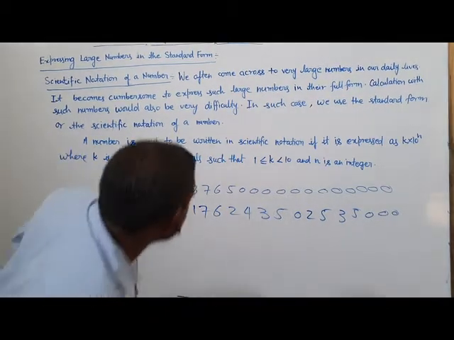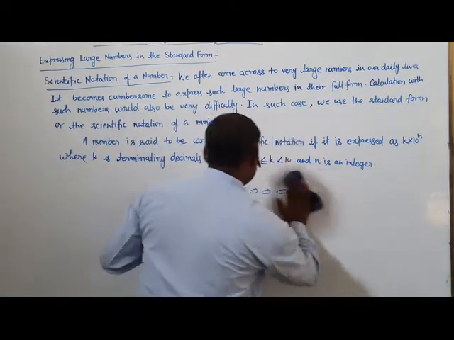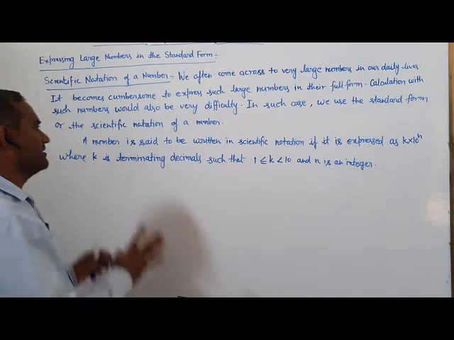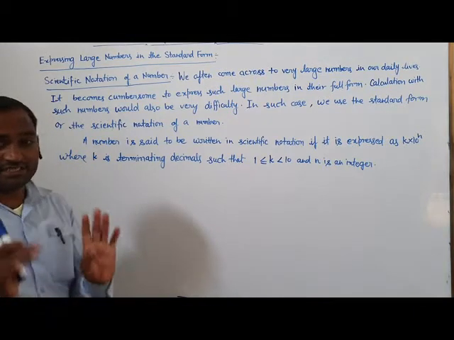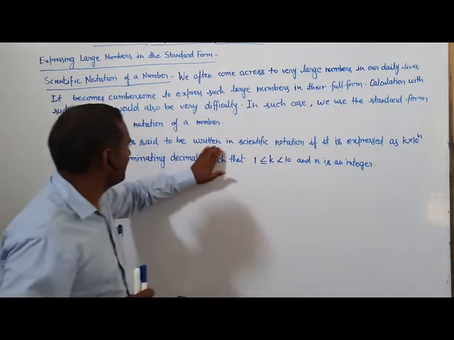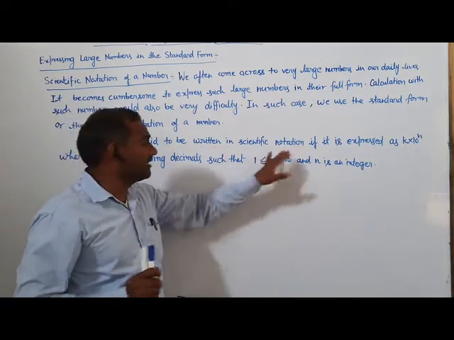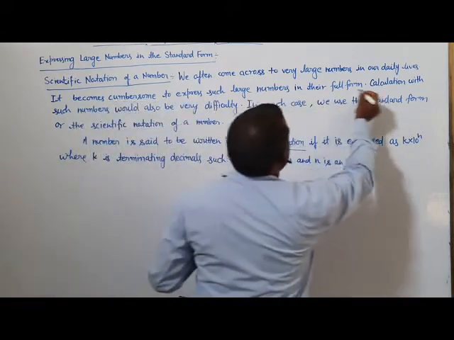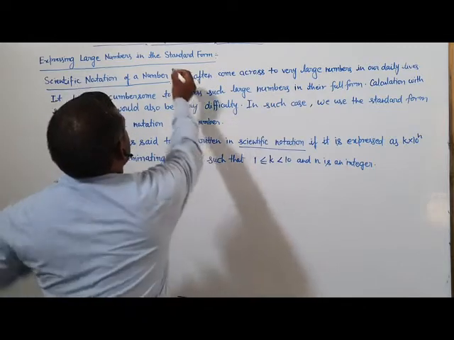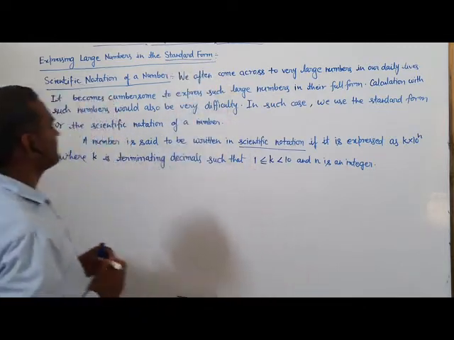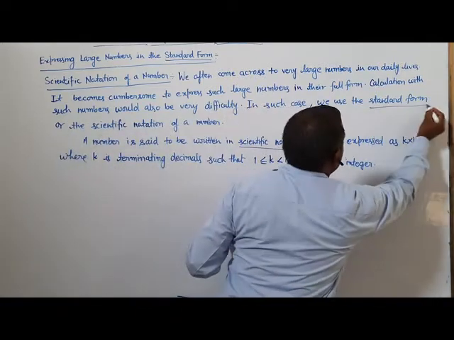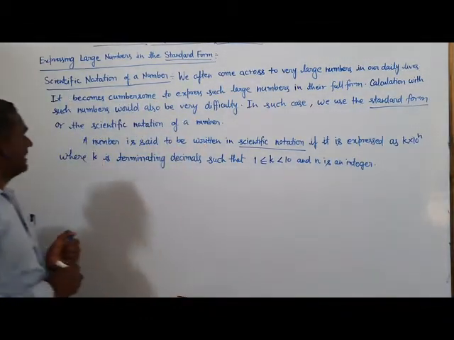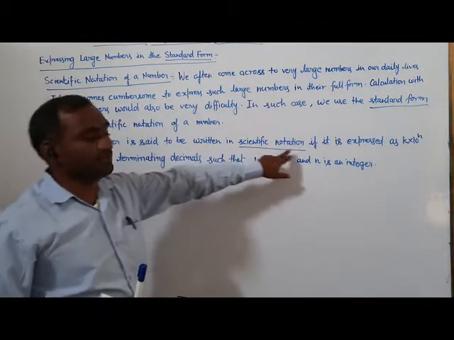In this condition, to write such large numbers and to multiply them, we use scientific notation or standard form. What is the standard form? How is a number said to be written in scientific notation?